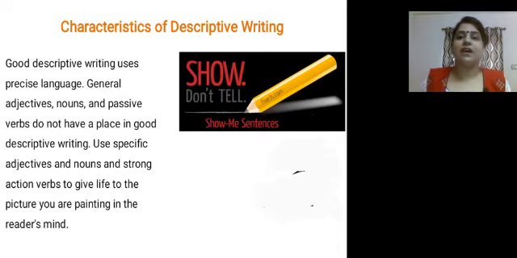Okay, now characteristics of descriptive writing. Good descriptive writing uses precise language. How? Again, we are taking a simple example because with a simple example, the idea gets clear. If someone asks you, how was the food? What is our first reaction? It was good. Instead of that, if we specify the things, the food was delicious, nutritious, it was freshly cooked. It gives a better picture. Things are more specified in this way.